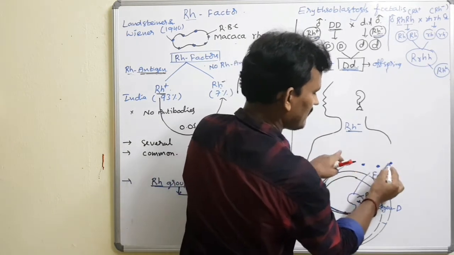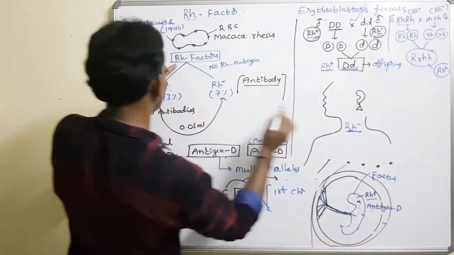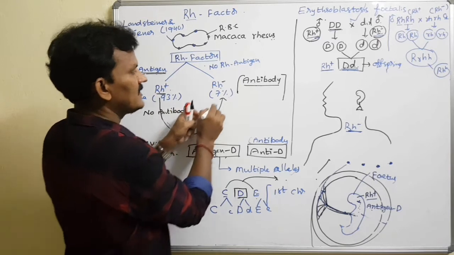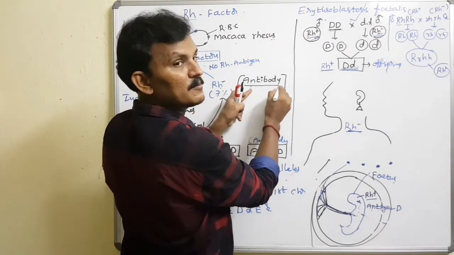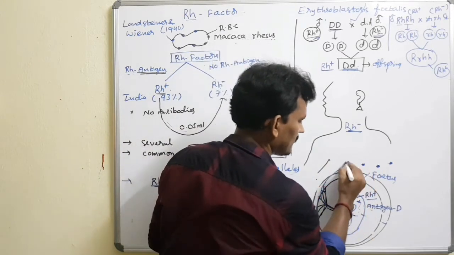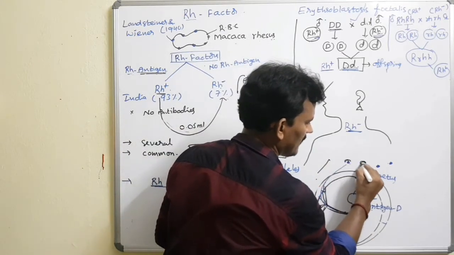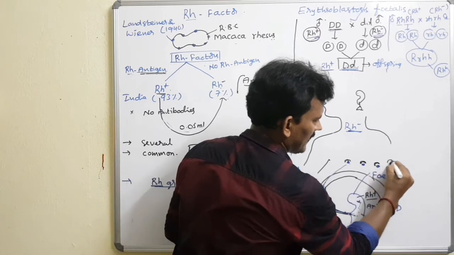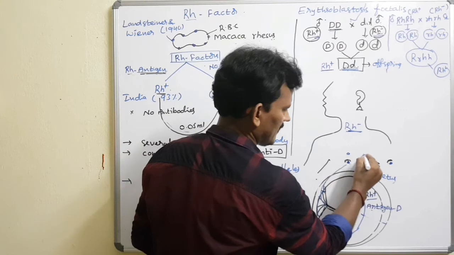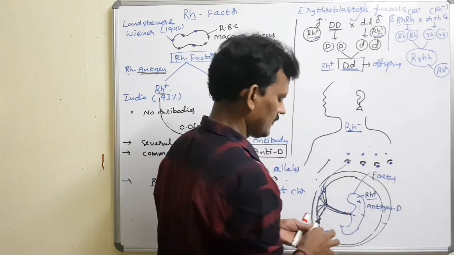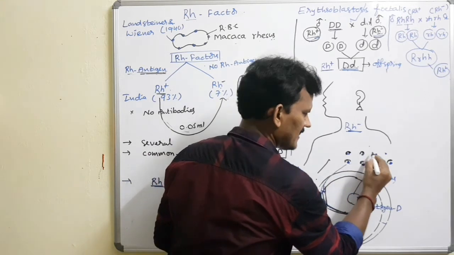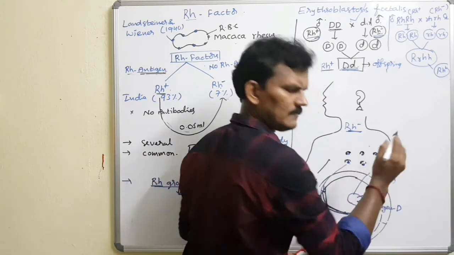Now these antigens will be present in the Rh negative body. What is the concept? Whenever a small amount of Rh positive blood is allowed into an Rh negative person, antibodies are produced. The same thing happens in the mother's body, antibodies are produced. This is a time consuming process, in which antibody production is initiated.